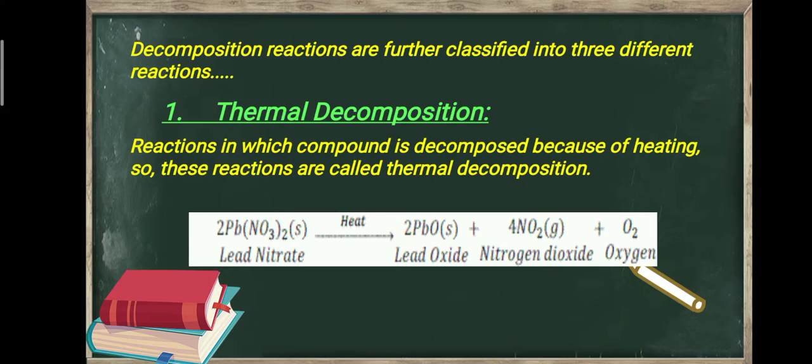When the compound is decomposed because of heating, and heat is responsible for the decomposition, the reaction is known as thermal decomposition. I am repeating again, the reaction in which heat is responsible for the decomposition is known as thermal decomposition.